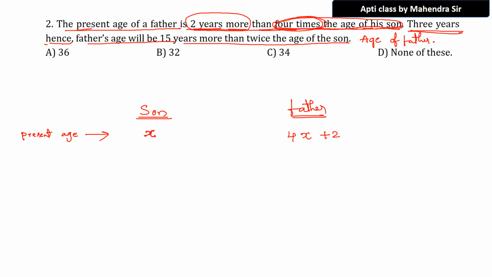3 years hence. Hence is also used as after. Understand this. 3 years hence means after 3 years. Observe very carefully. I am talking about after 3 years. Very clearly observe. What will be the son age after 3 years? You tell. What will be the son age after 3 years?